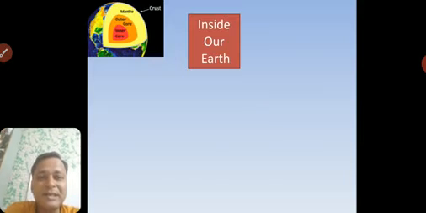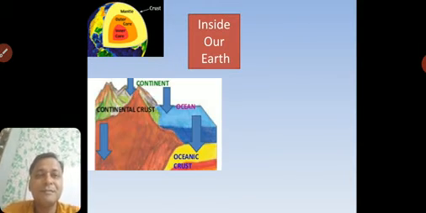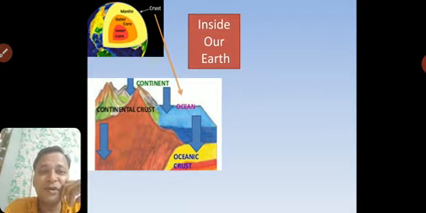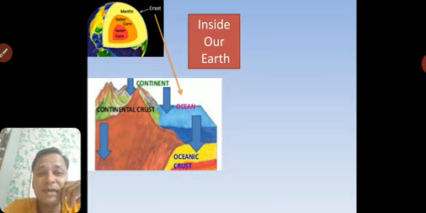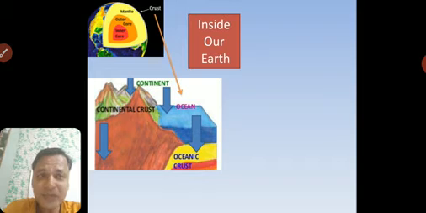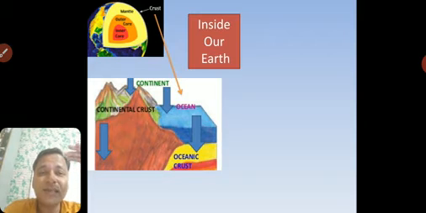Now what is the crust? If you remember, we have two kinds of crust. One we call oceanic crust and one is continental crust. See this picture. You remember something? Yes. The bed of the ocean is called oceanic crust and the mountains and the land are called continental crust.